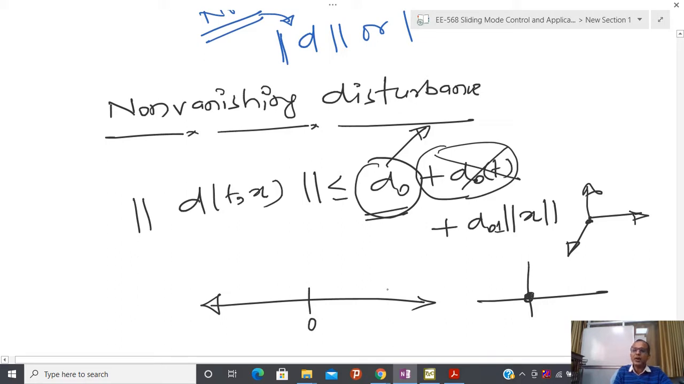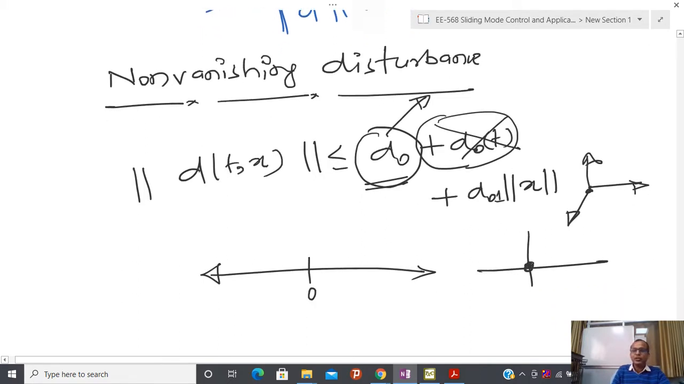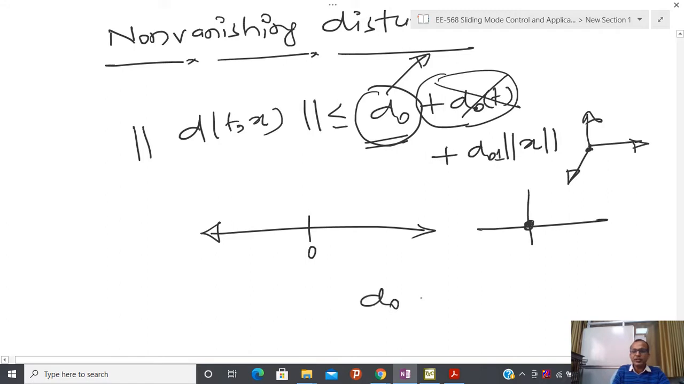So that class of disturbance is called non-vanishing disturbance. Now sometimes non-vanishing disturbance is some kind of constant unknown number. So this is a number but an unknown number, that is the meaning of this disturbance. So sometimes d0 is some kind of unknown number, and that does not depend on time. Every time some number will appear if you perform the experiment, but that is not going to depend on the time.